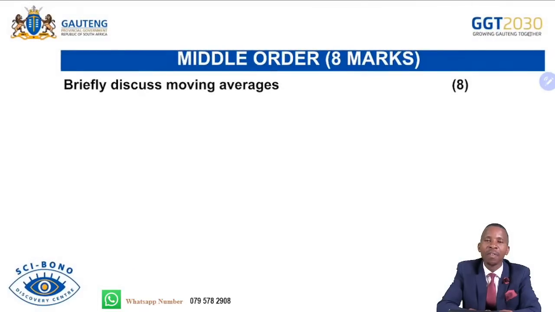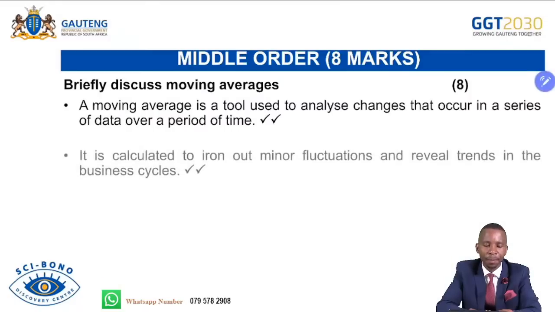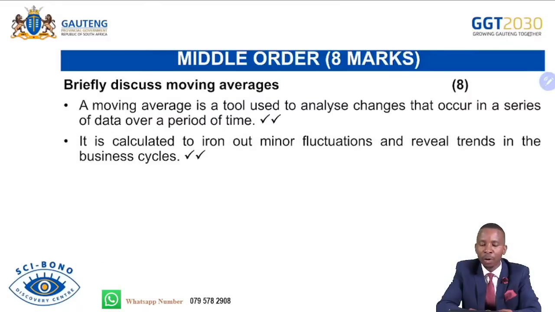Briefly discuss moving averages. Remember that moving average should be calculated, and also you must be able to plot the graph using moving averages after calculation. A moving average is a tool used to analyze changes that occur in a series of data over a period of time. It is calculated to iron out minor fluctuations and reveal trends in the business cycles.